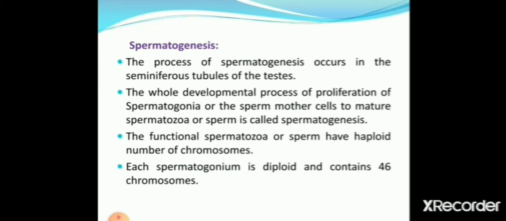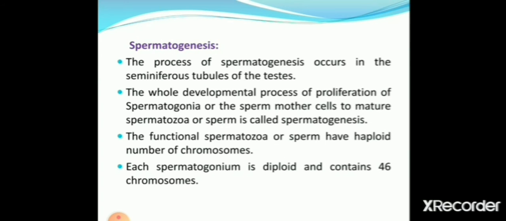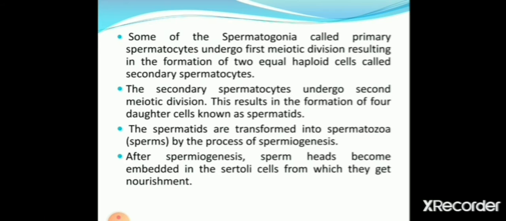The whole development process of proliferation of spermatogonia, that is sperm mother cell, to mature spermatozoa, that is sperm, is called spermatogenesis. The functional spermatozoa or sperm have a haploid number of chromosomes. Each spermatogonium is diploid and contains 46 chromosomes.